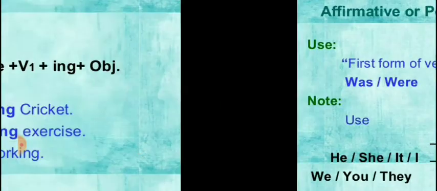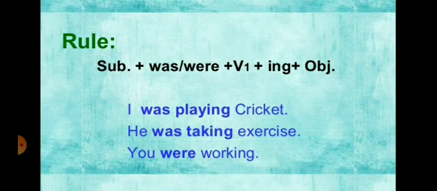Now look at the rule: subject plus was or were plus first form of the verb plus ing plus object. I was playing cricket. He was taking exercise. You were walking. You were working.